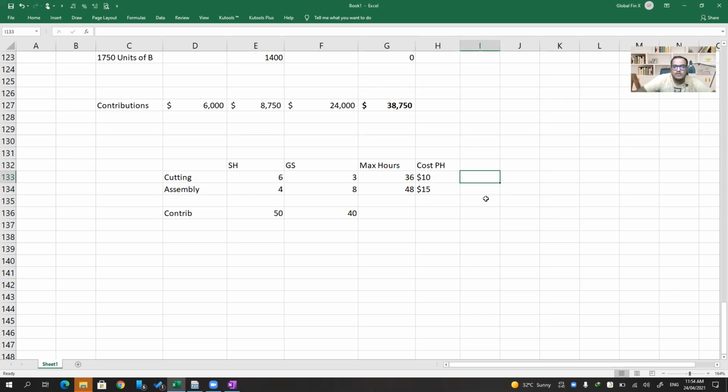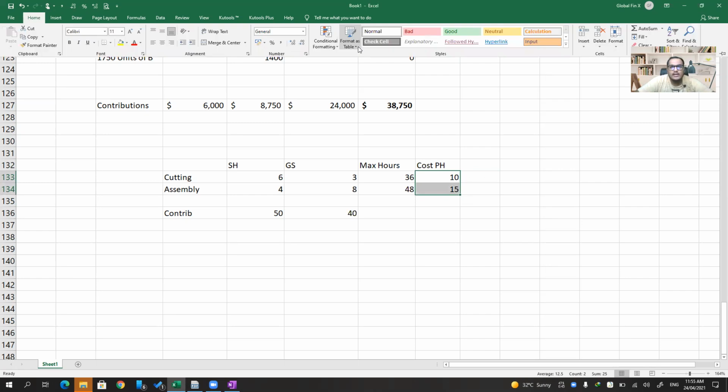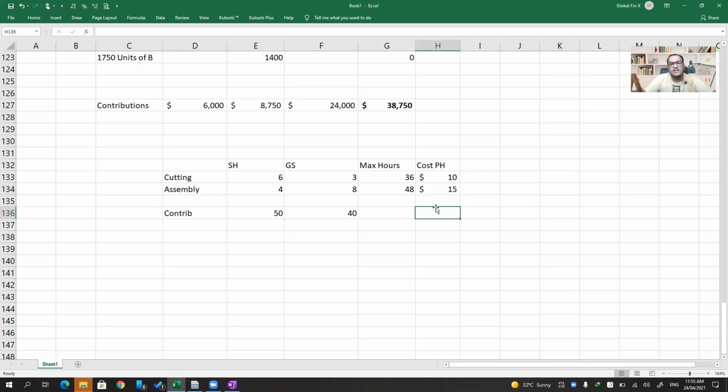See here, if I do 36 into 10, it will show a value error because I typed the dollar symbol. That's what I told you. Don't type the dollar symbol; if you want, you can put it as a format. Don't type symbols at all, you will not be able to do calculations. Okay, this is the information given.